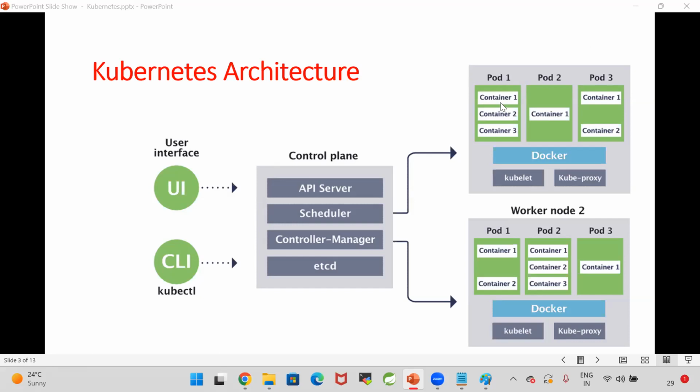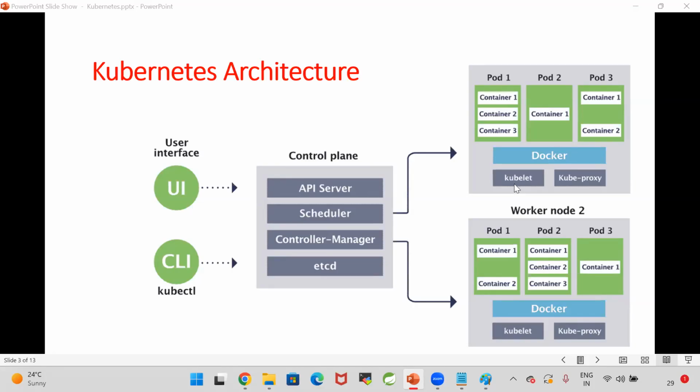How many containers should be there in the pod? That we will decide by writing the manifest files. We need to write the configuration file. In the configuration file, we will decide how many containers should be created in one pod. So everything will be a YML configuration here. In the YML file, we are going to specify that.